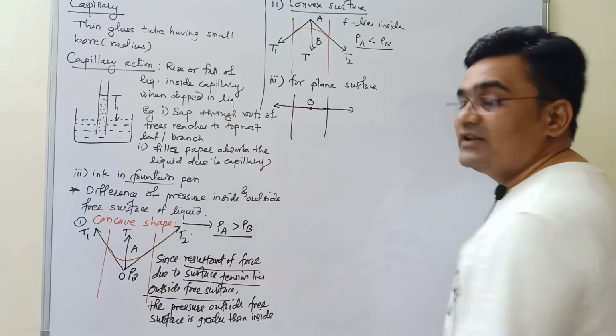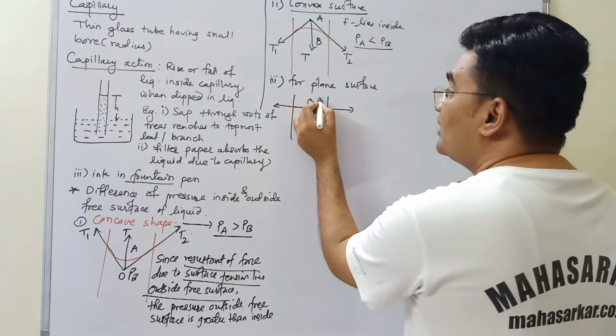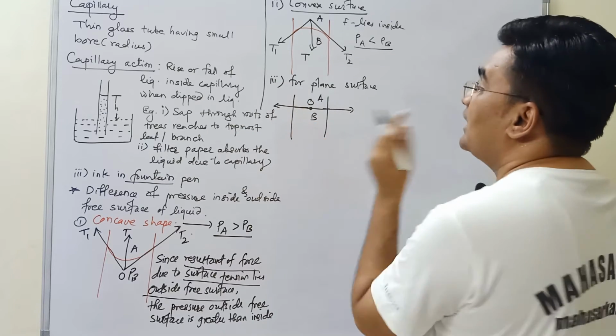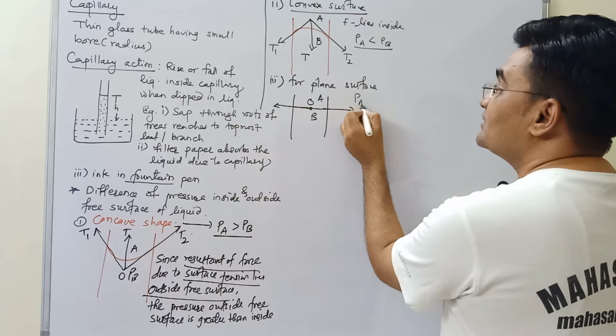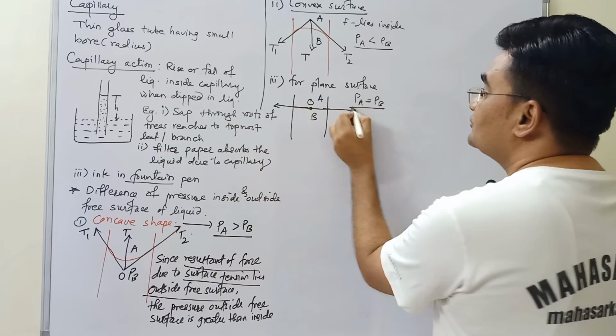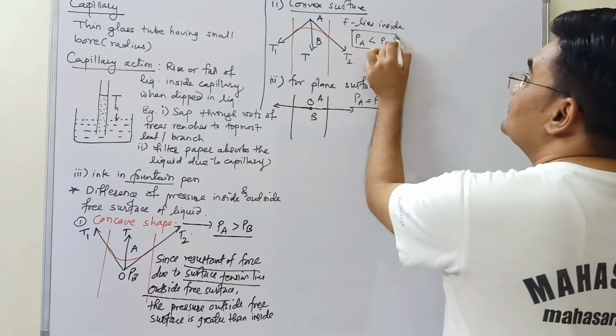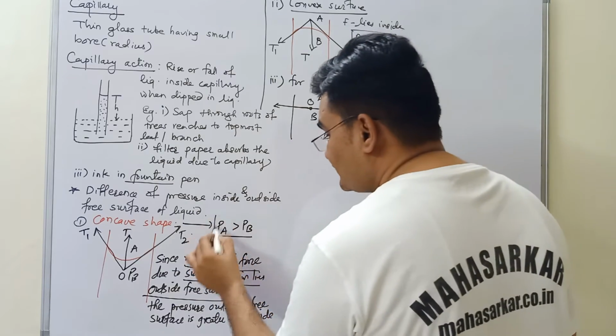So resultant force here is what? 0. So force above and force below are same. So corresponding pressure is also what? Same. So these three are very important terms that we are going to keep in mind always.